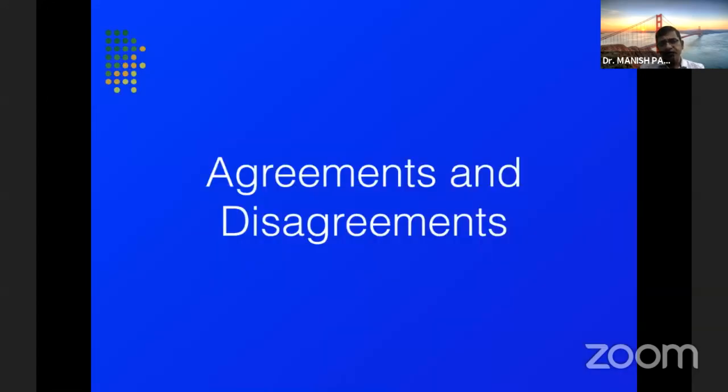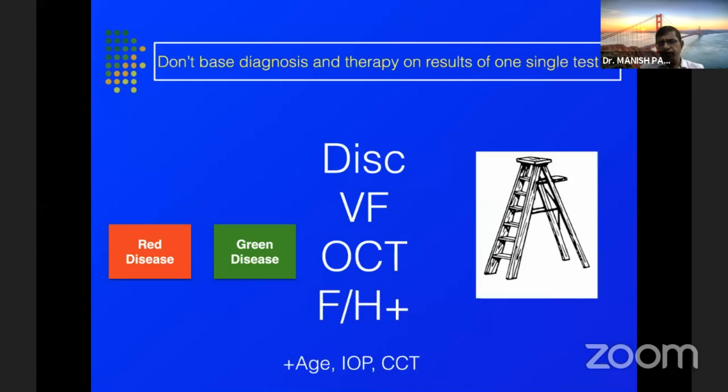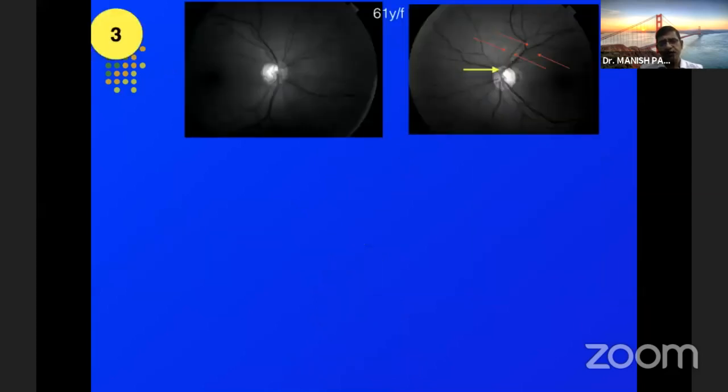But there may be agreements and disagreements between the two tests, whether we're talking about visual fields and OCT for this purpose. And we should not base our diagnosis and therapy on the results of a single test, and we have to take all these pictures before we actually have a step ladder approach to find a treatment. Otherwise, we'll land up with something called a red disease and a green disease, which I'll come to subsequently.